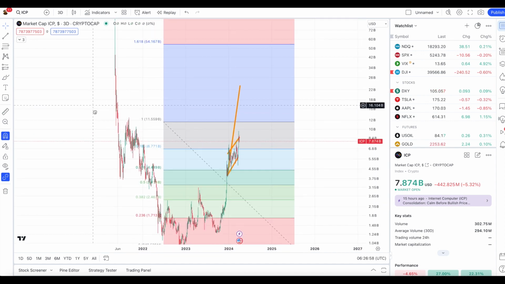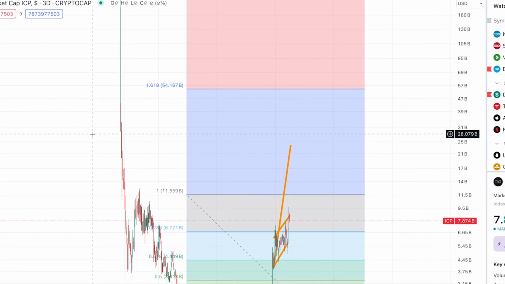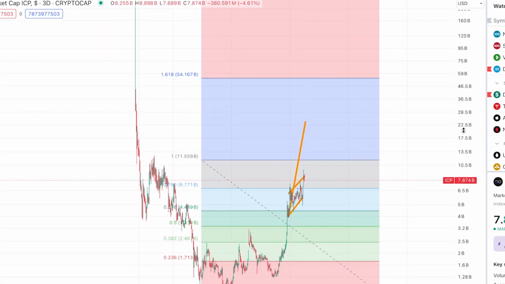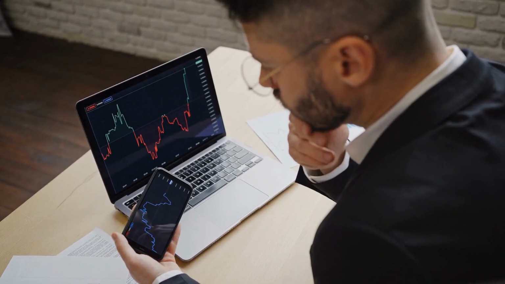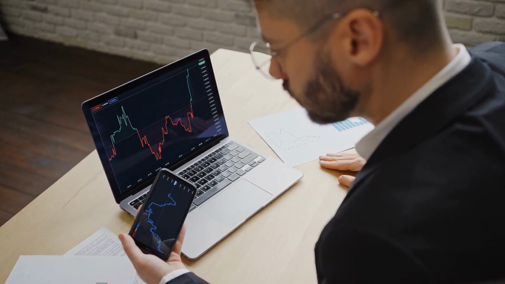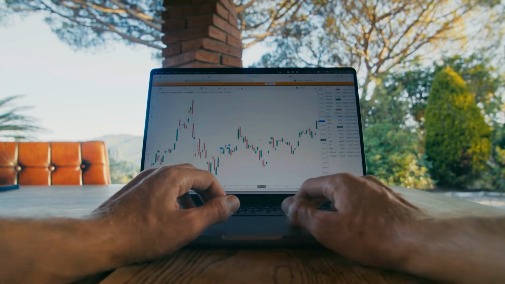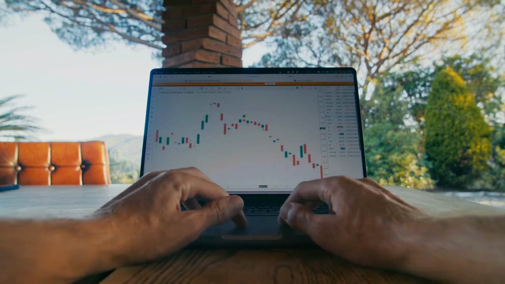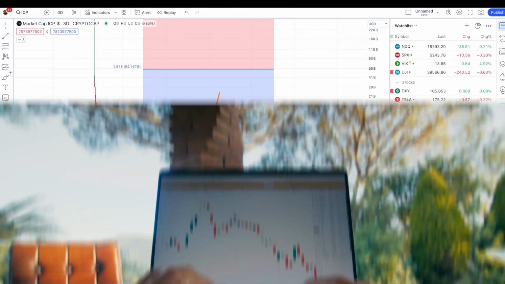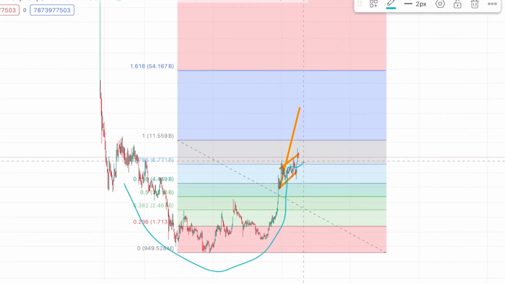Now, we did see this market capitalization way up here, over $100 billion, but ICP received a lot of FUD because as soon as it was released onto the market, there was a lot of speculation that early investors, VCs and such dumped on retail, and that's why it came all the way down to the bottom. Well, now what do you see? You see that we have this rounding bottom right here, and we have some consolidation, which seems to be bullish.